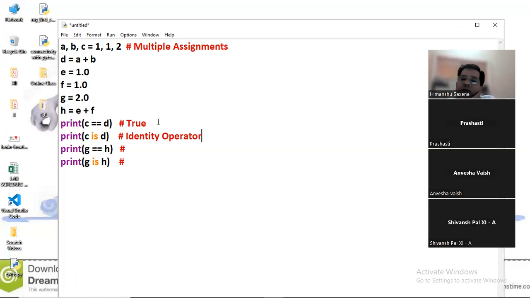Anvesha, yes, answer me. Shivansh Pal. Yes, sir. But quickly answer me what is happening here, because if you will not involve yourself, how will you learn? C is D.